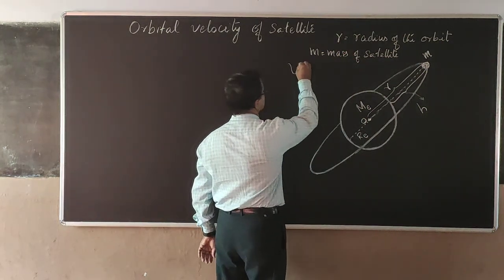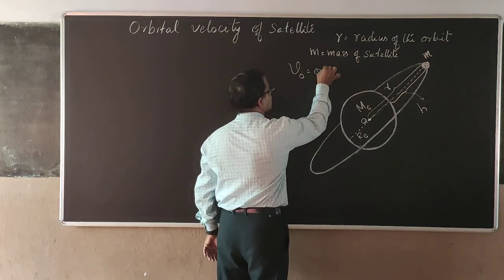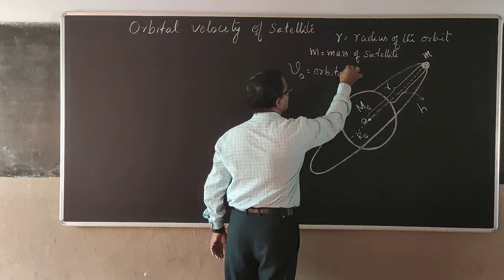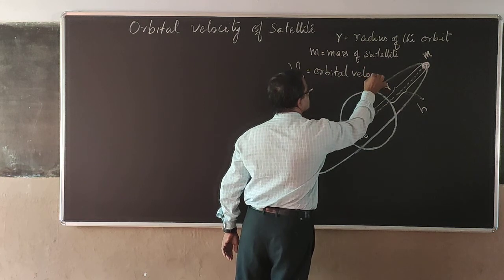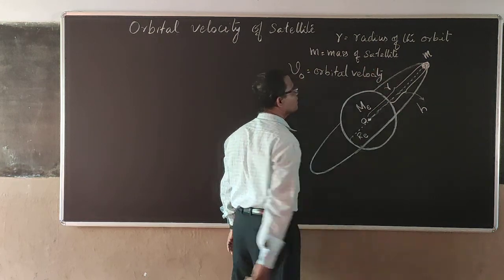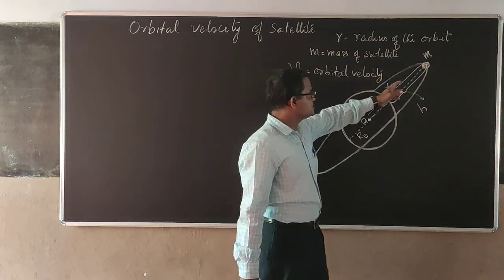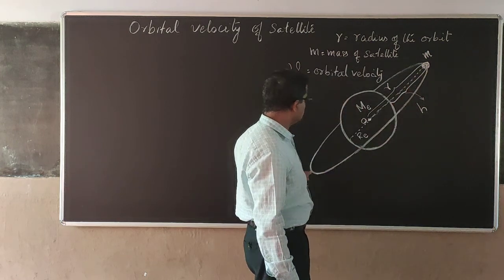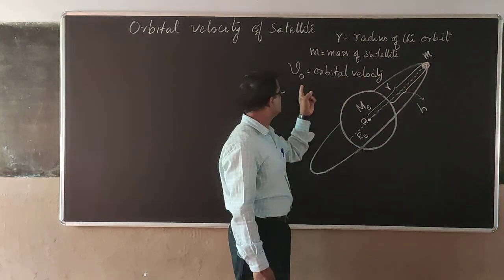So here I take VO as the orbital velocity. So this satellite is now moving around the Earth with a definite velocity, that is VO.